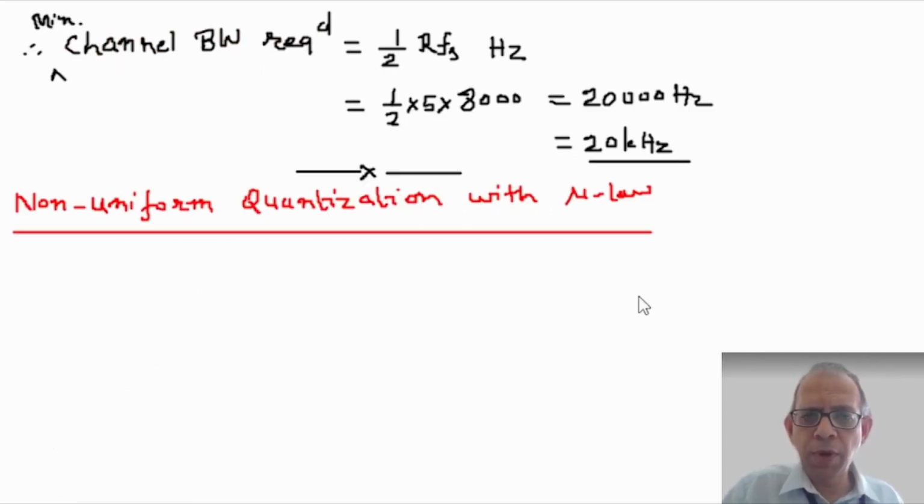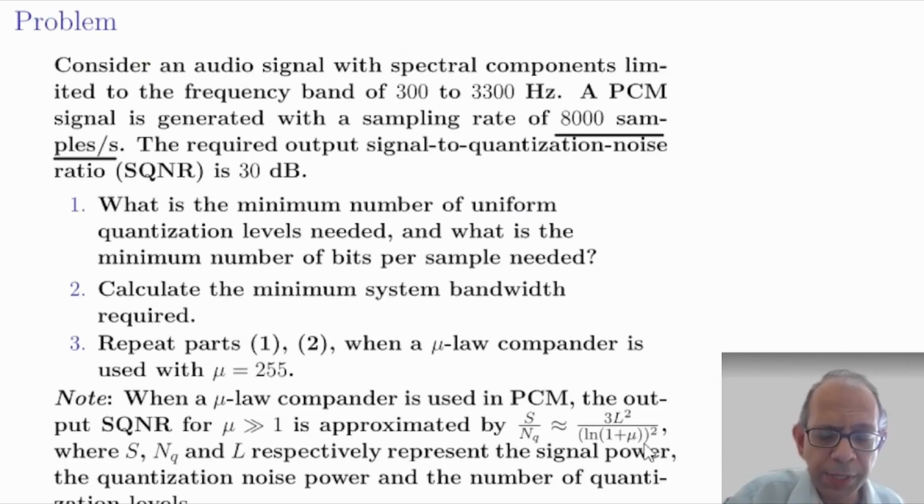So non-uniform quantization with mu law. SQNR, when mu is much larger than 1, in that case, the SQNR, S by N Q, is approximated by 3L square upon natural log of 1 plus mu whole square.